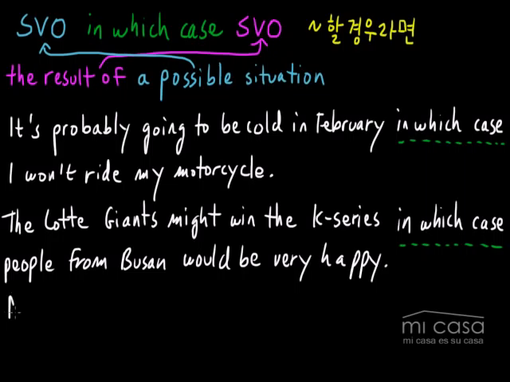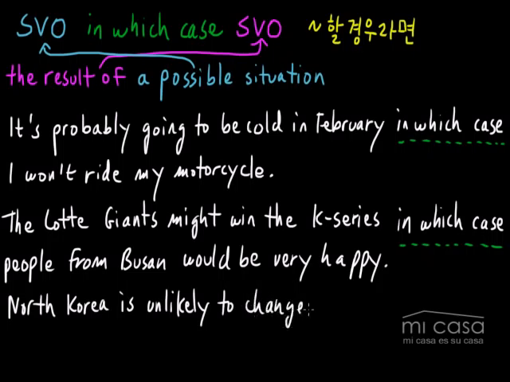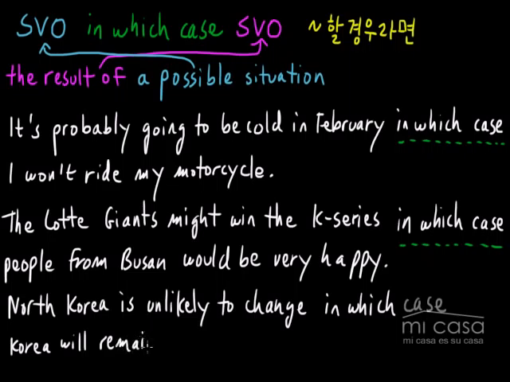North Korea is unlikely to change. North Korea is unlikely to change. In which case, Korea will remain divided.